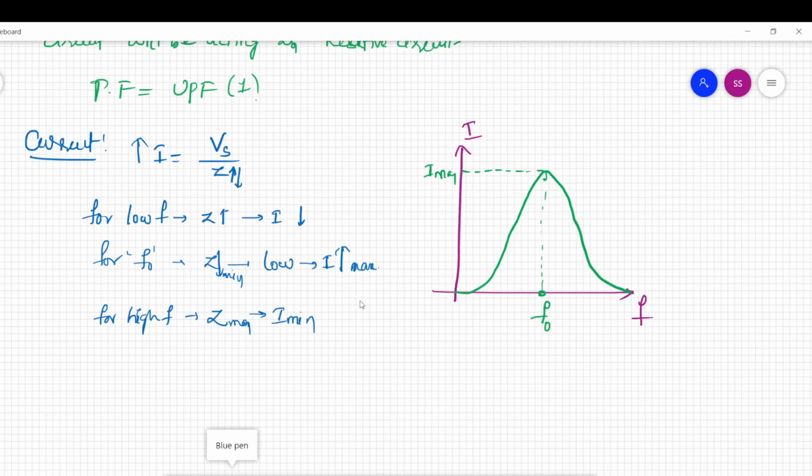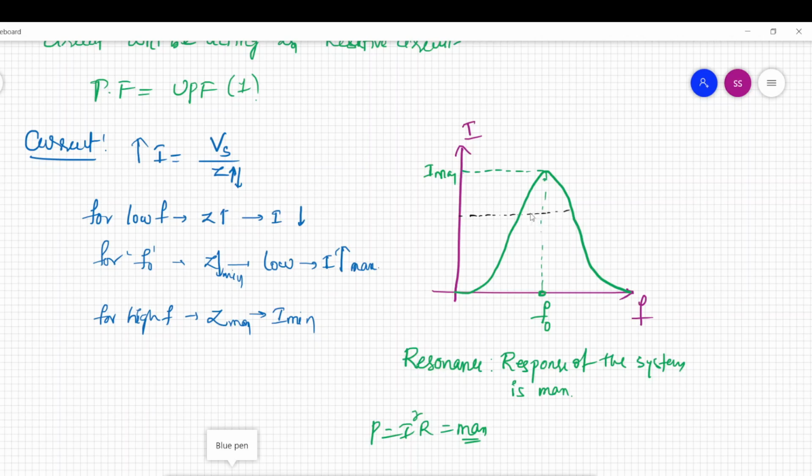So as I discussed earlier, resonance is the phenomenon at which the response of the system is maximum. So this is the definition for it. What is the response? That is output current or output power. When the output current is maximum, I square R will be maximum, right? Response of the system is maximum. Similarly we can correlate this curve to the power curve, and there is one thing I need to mention, that is bandwidth here. I think you know what bandwidth is.